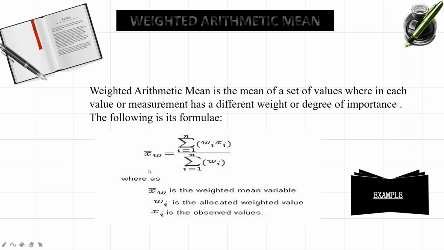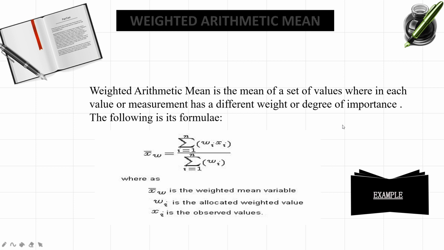Since it is weighted arithmetic mean, the suffix is w, and the weights we consider as wi's. The xi are the given observations and the wi's are the corresponding weights of those observations. Here xw bar is the weighted mean, wi's are the allocated weight values, and xi's are the observed values.